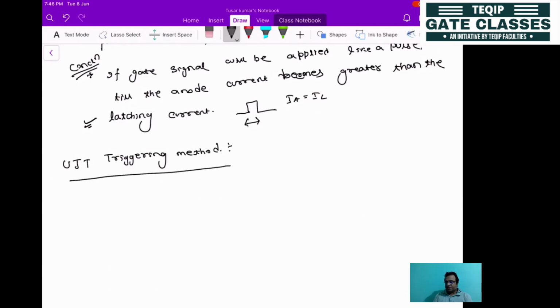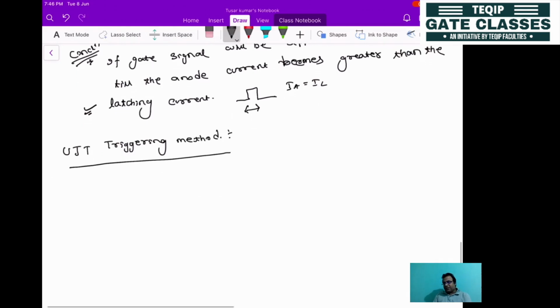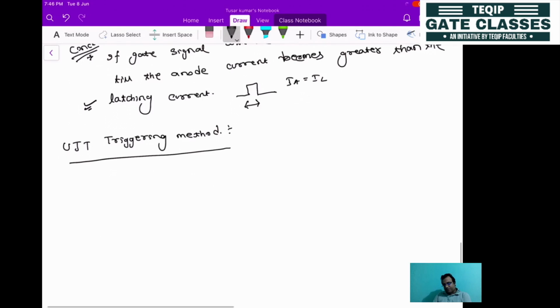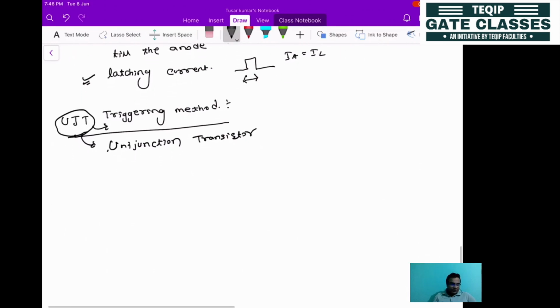UJT is one transistor, known as the unijunction transistor. Our first task will be to understand the operation of the unijunction transistor, then you will see how it is used to trigger the thyristor.